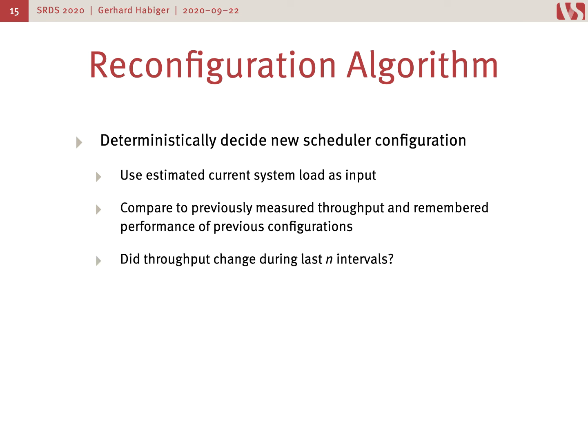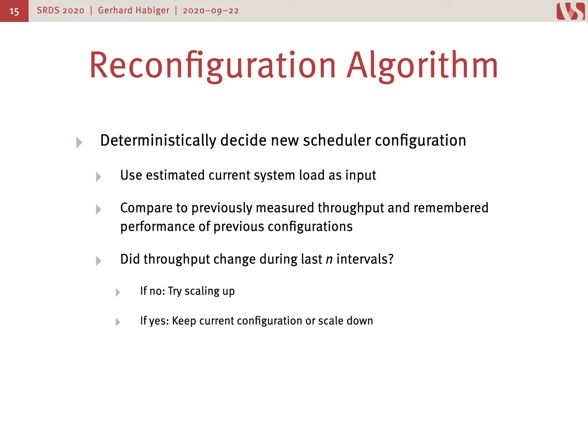Now we look whether the throughput has changed during the last n measurement intervals, and if it did not change, we just try scaling up because we assume that we are currently running at the limit of what the current configuration can do.